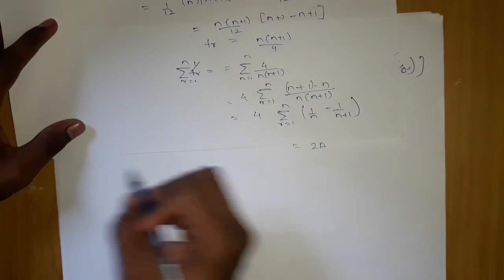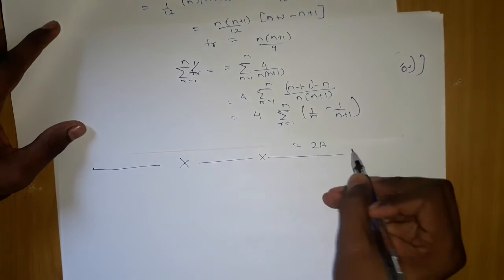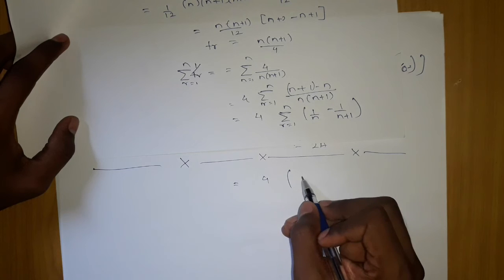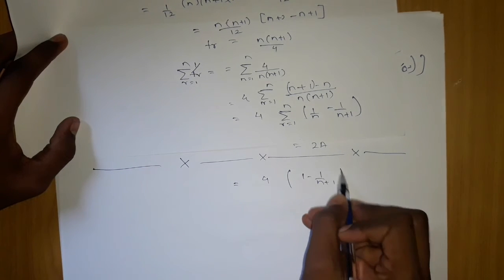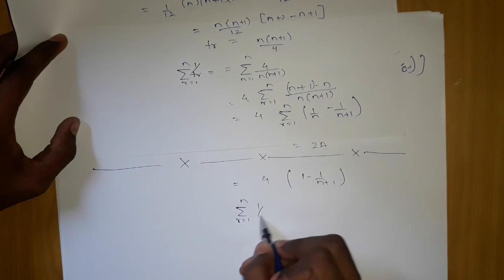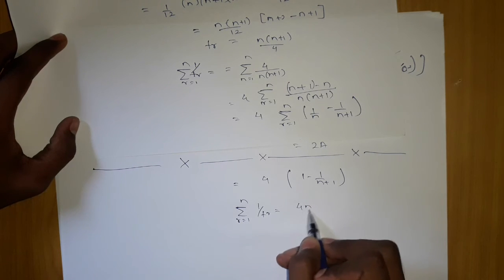Now we will substitute the highest and the lowest value. 4 into, if I substitute the value, I will get 1 into 1 upon n plus 1, which gives me summation R is equals to 1 to n, 1 upon TR as nothing but 4n upon (n plus 1). So this is our answer, 4n upon (n plus 1).